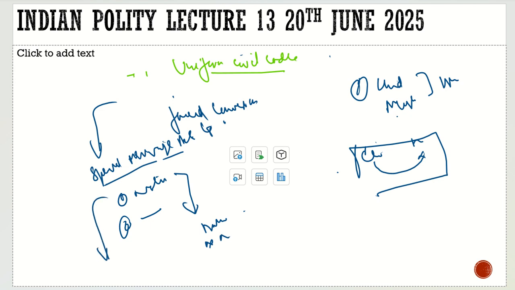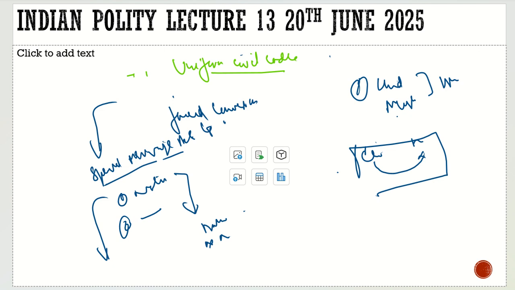Suppose they belong to two different religions and they want to marry, and the society does not allow them. If this notice period and date and time is given, then what will happen? It will in a way violate their privacy, and the community from where they came, the people from where they came, will come in and try to stop the marriage by force. So this is one of the drawbacks associated with it.